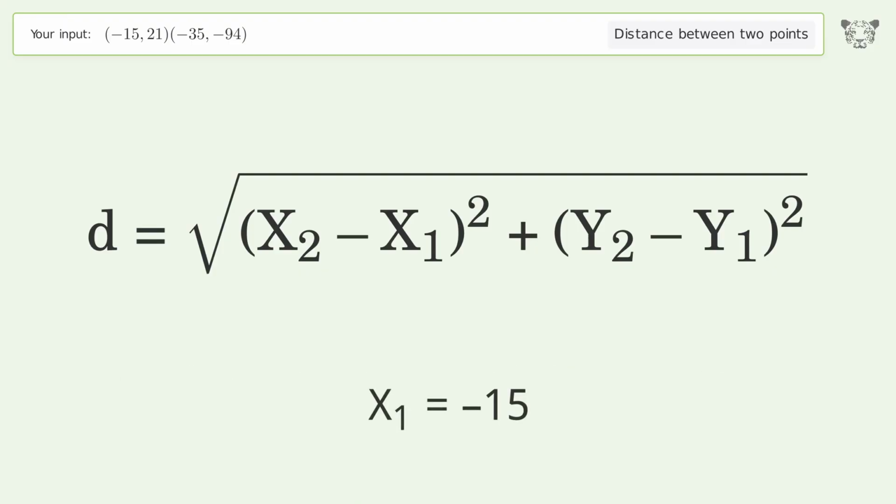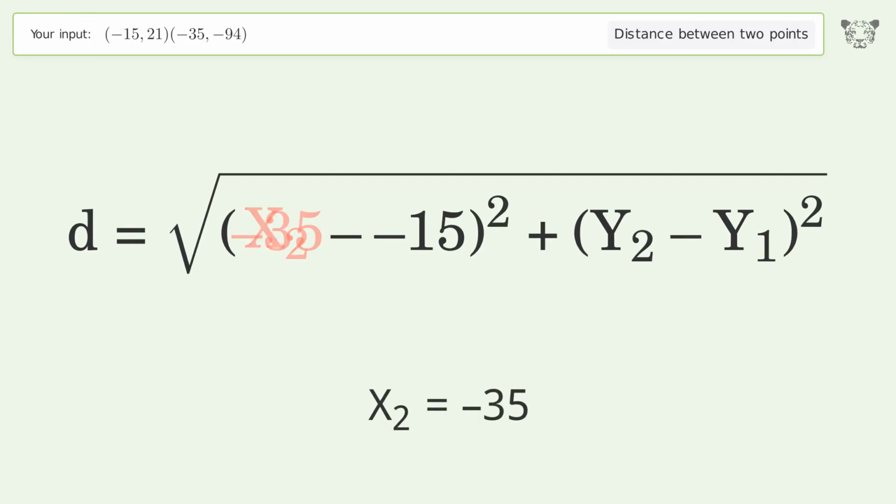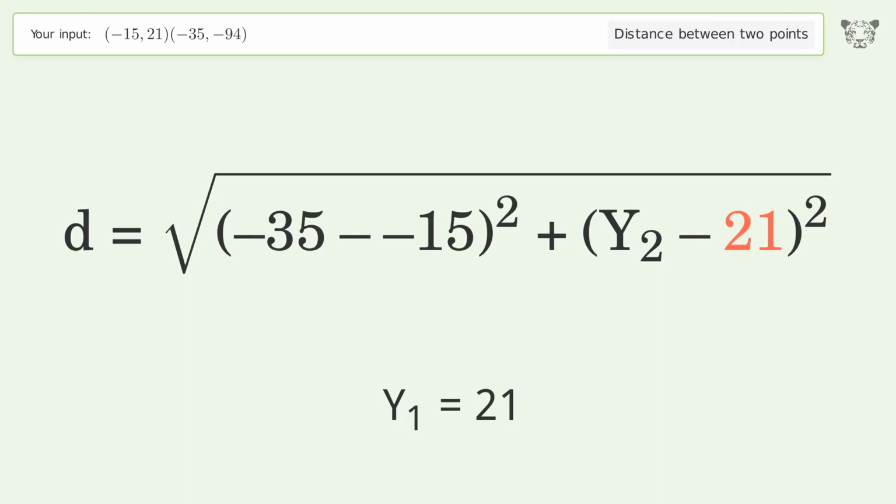x1 equals -15. x2 equals -35. y1 equals 21. y2 equals -94.